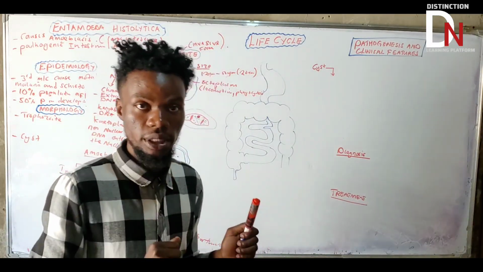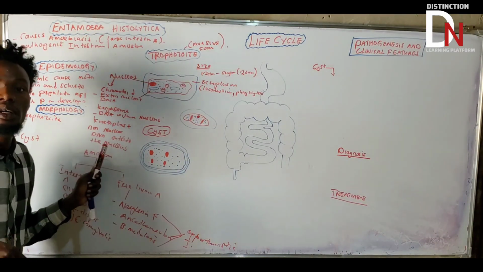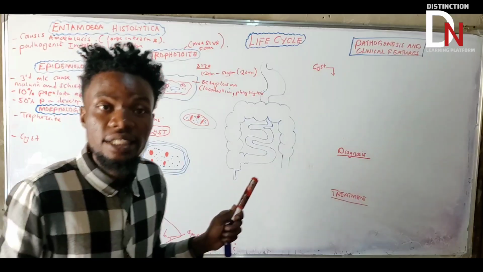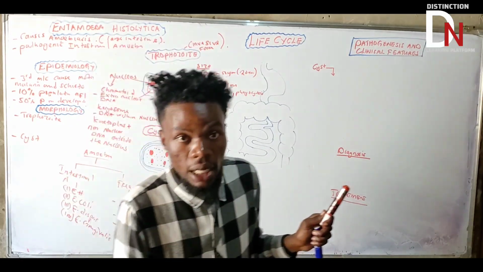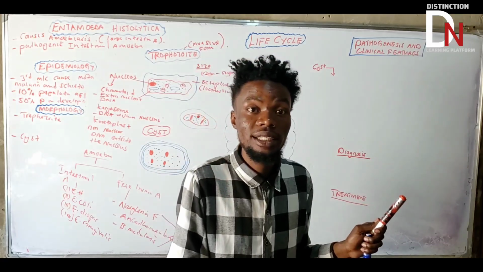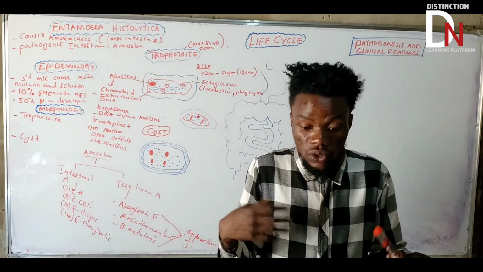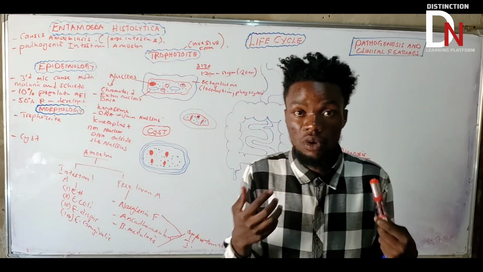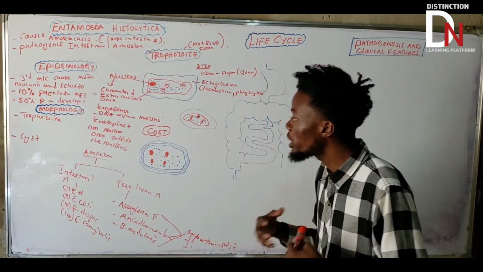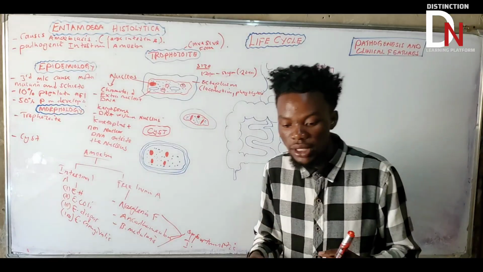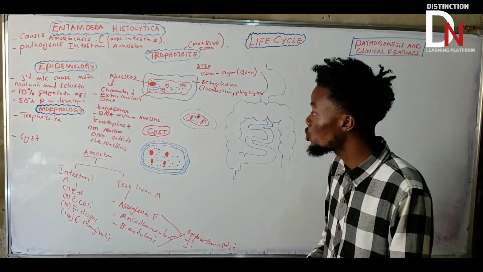But kinetoplast is a DNA found outside the nucleus, but it's not the same as the one that can be found inside the nucleus. It is something else, but it also carries genetic information. We are just saying non-nuclear DNA is not the DNA found within the nucleus. You need to understand it like that.